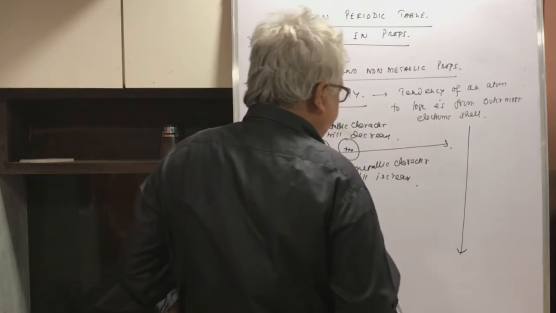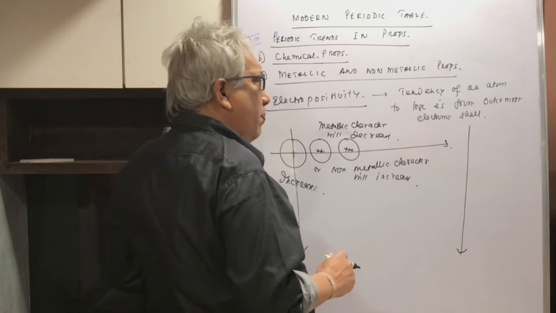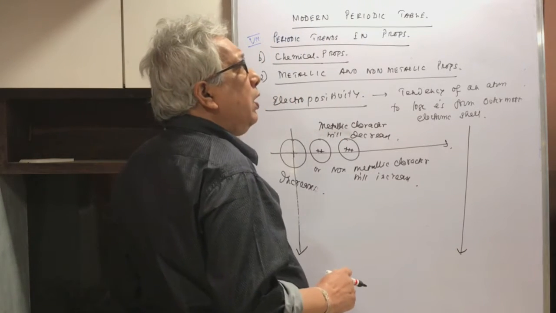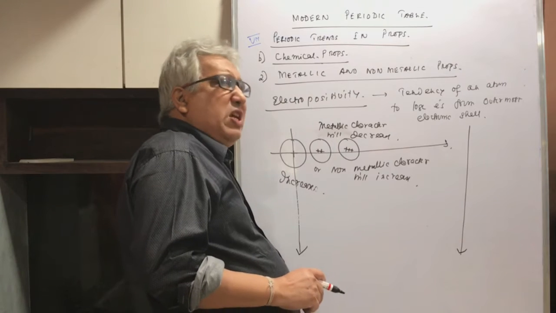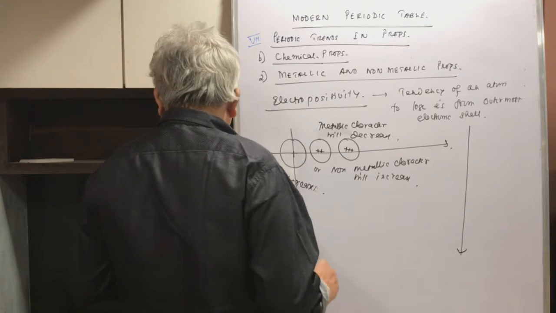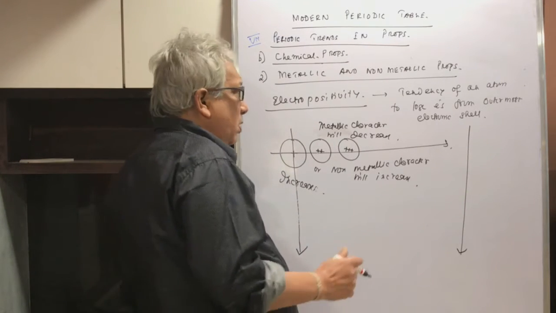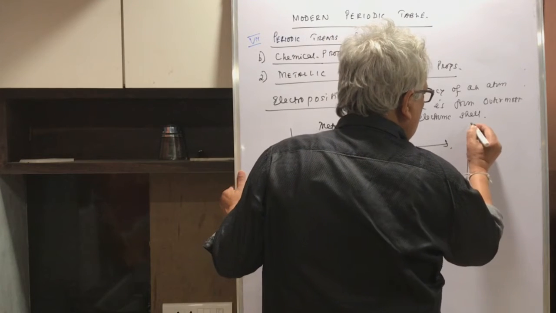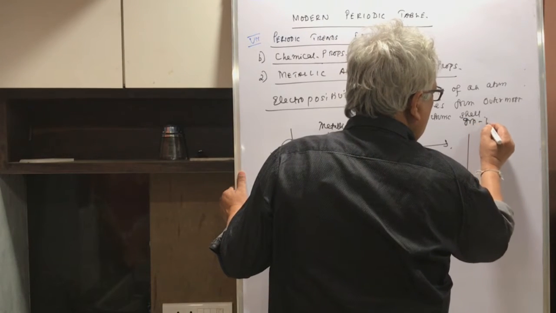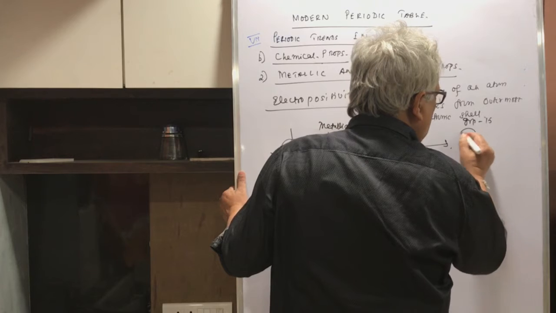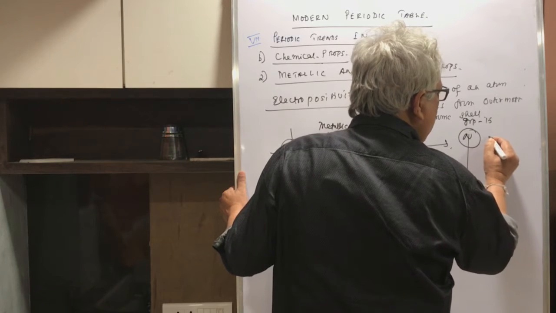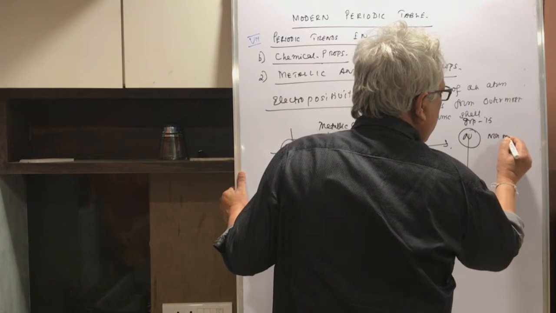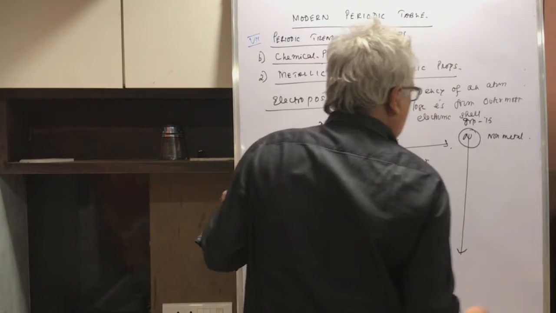That is why in group 15, right on the top you have got nitrogen, which is a confirmed non-metal, correct?